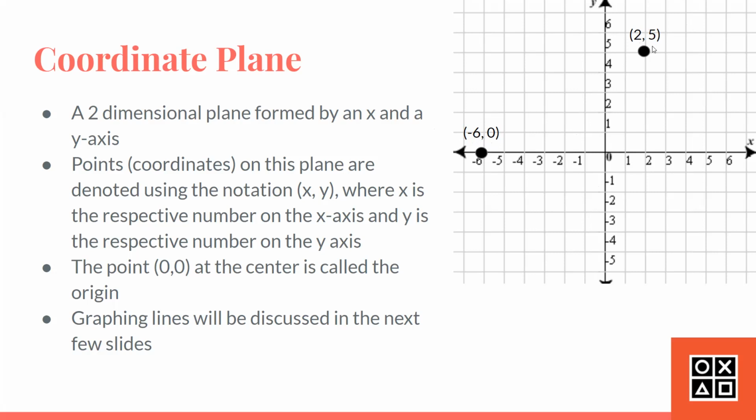Here we have 2 comma 5. We can see that here the x value goes 2 times over to the right, and therefore 2 is the x value, and y is 5 because we can see that it goes vertically upwards 5 times, which means it is 2 comma 5. And graphing lines will be discussed in the next few slides.